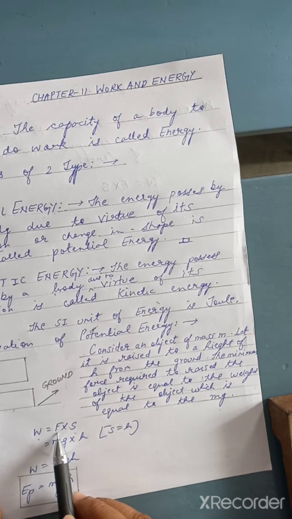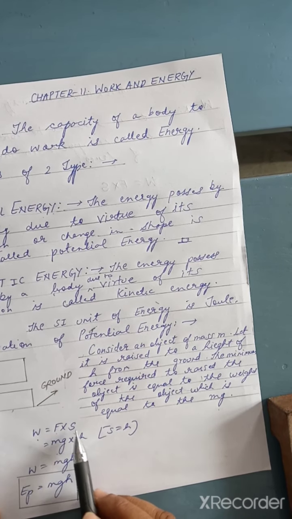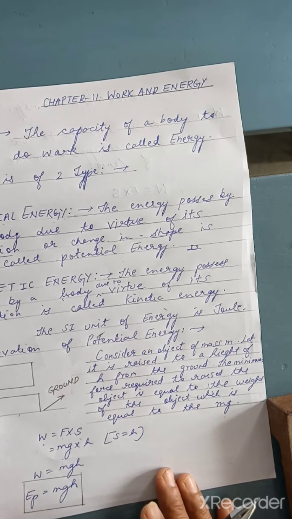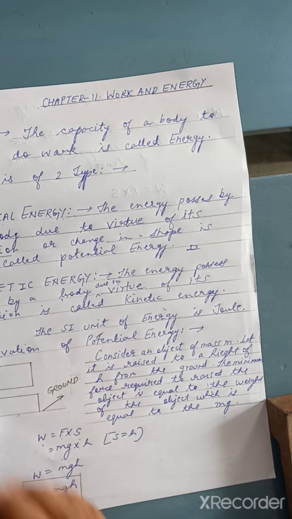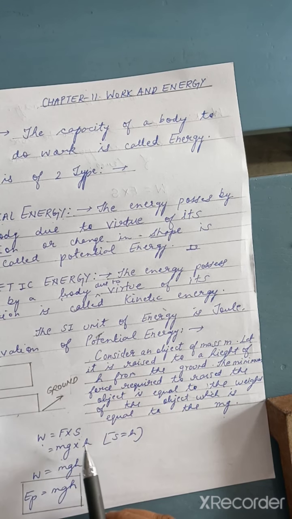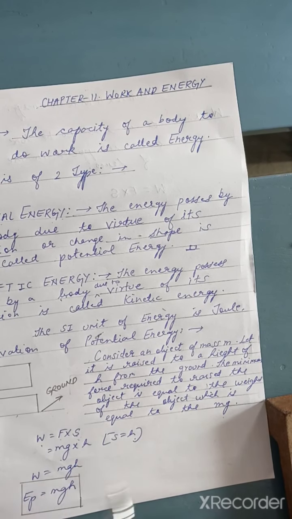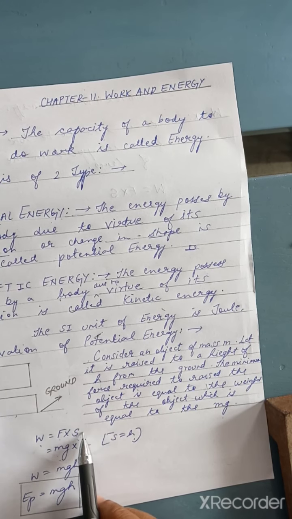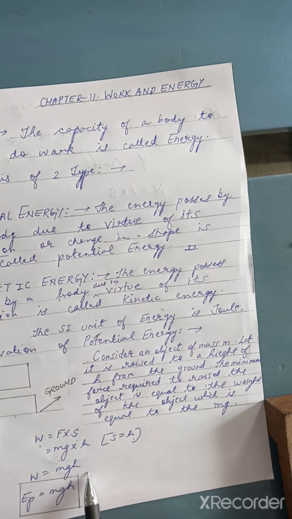Now we know that F is equivalent to mg by Newton's second law, and here S is the displacement, the distance which it travels, but here it is traveling in the form of the height. So in the place of S we are substituting h. So we are writing W equal to, in the place of F we write mg, and in place of S we write h. So finally we get W equal to mgh.